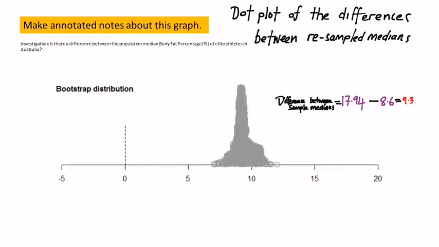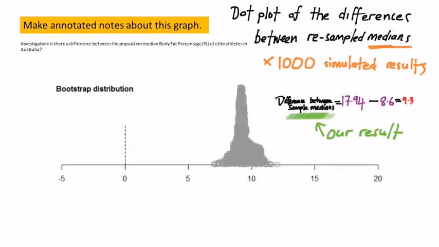Alright, here we go. Here is a dot plot of the differences between the resampled medians. Remember our result of 9.3 and our 1,000 simulated medians? Well, there's our 9.3, and the rest of the dots are from our 1,000 resampled medians. The differences, of course, between the 1,000 resampled medians. And as you can see, there's a large concentration in that area.